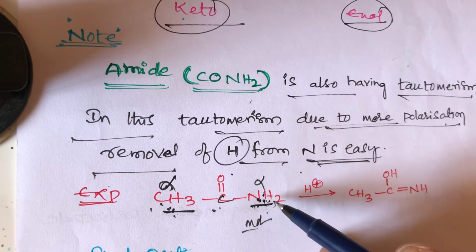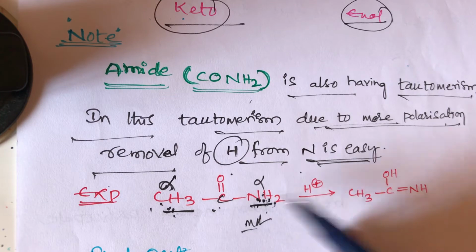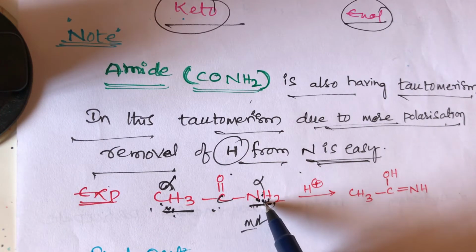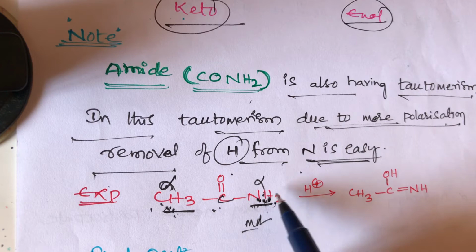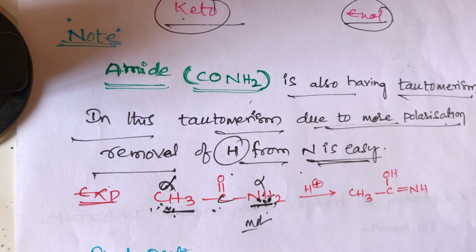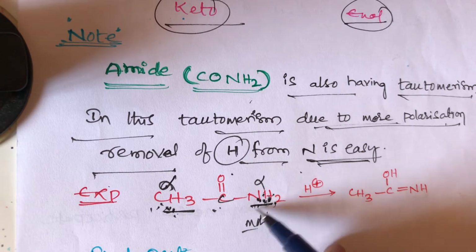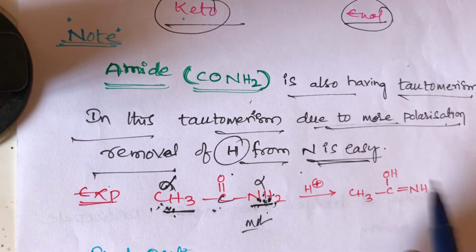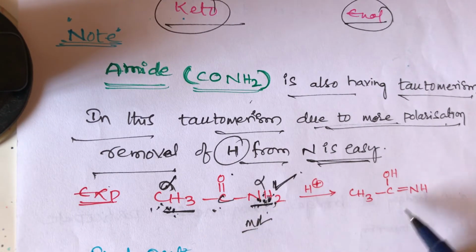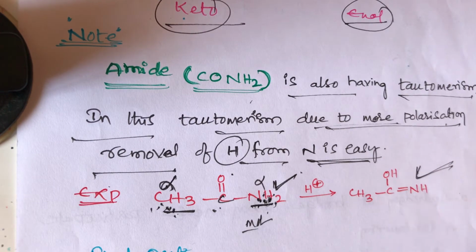The nitrogen has 2 hydrogens, and these 2 hydrogens are more acidic than the carbon hydrogen. So of these, which hydrogen shifts? The amine NH2 group has 2 hydrogens, and this is the more acidic one. So this hydrogen only transfers to form the enol. This is very important, students.